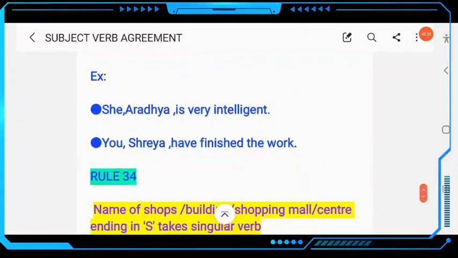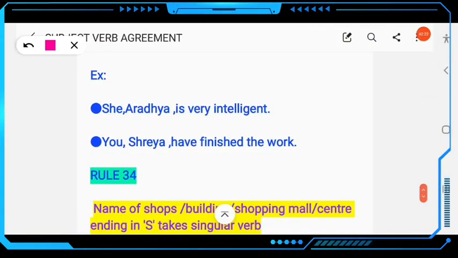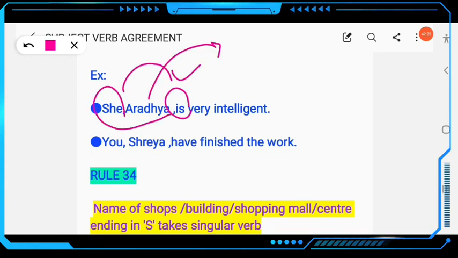Clear? Next example: she, Aradhya, is very intelligent. Here is is used for she. Aradhya is the apposition. Clear? You, Shreya, dash finished the work. Here have is used for you, and Shreya is the apposition. Clear?